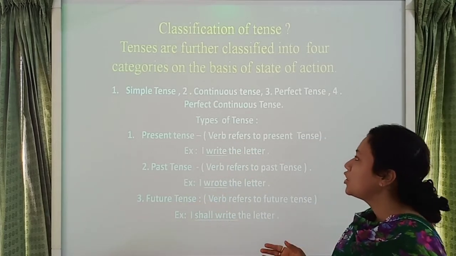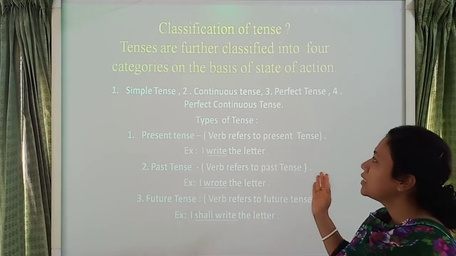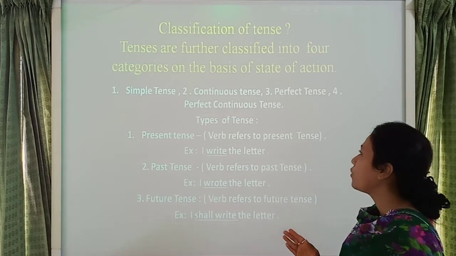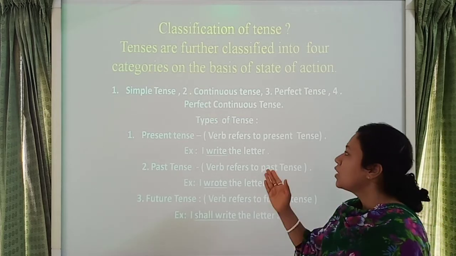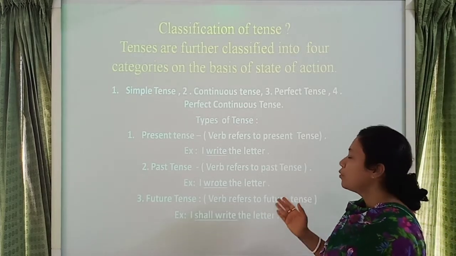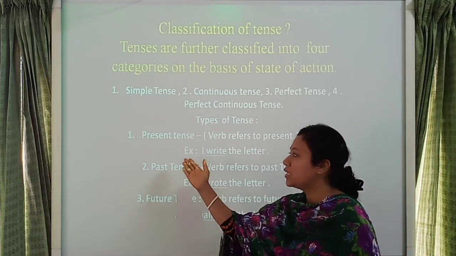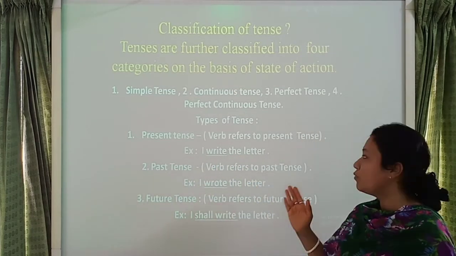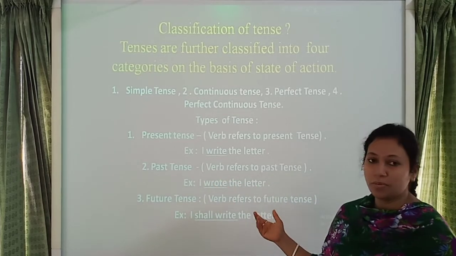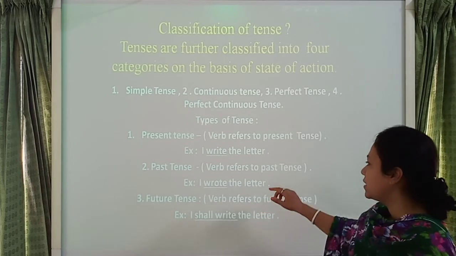So in this page we see the 4 types of tense. Tenses are further classified into 4 categories on the basis of state of action. Number 1, simple tense. Number 2, continuous tense. Number 3, perfect tense. And number 4, perfect continuous tense. Number 1 is present tense, number 2 past tense, and number 3 future tense, each referring to the verb.